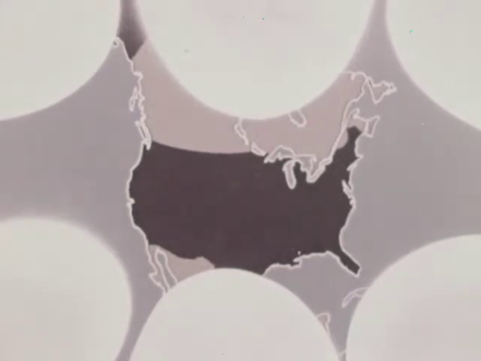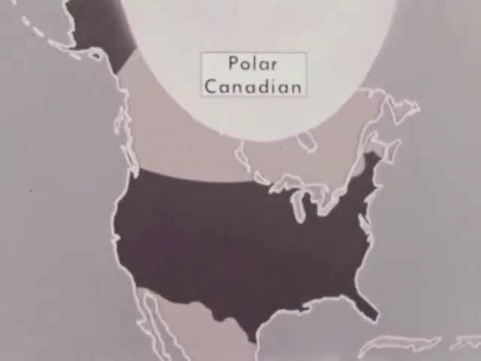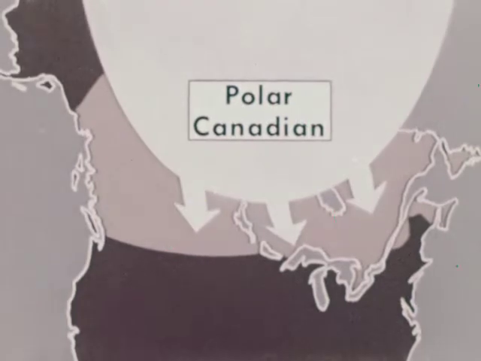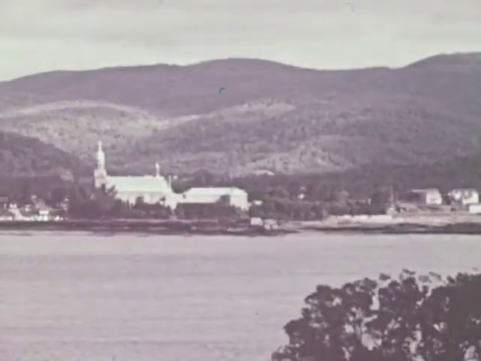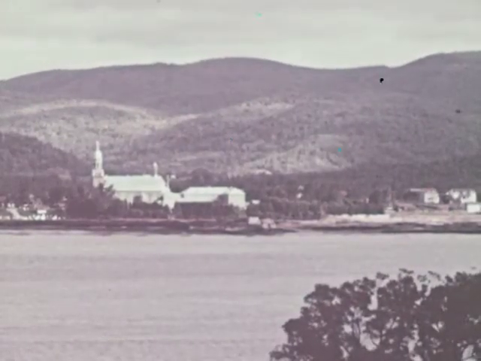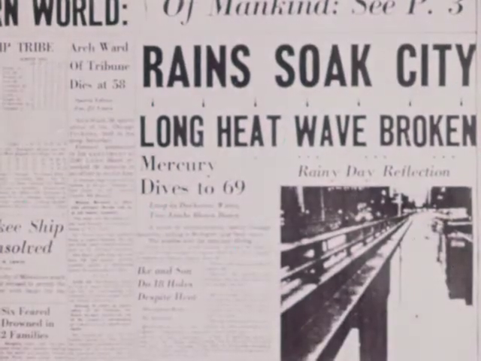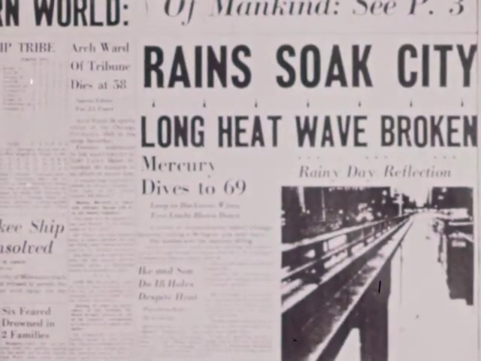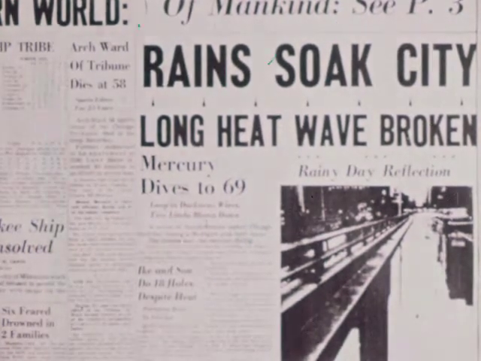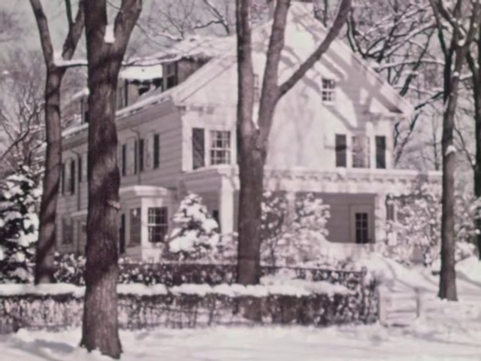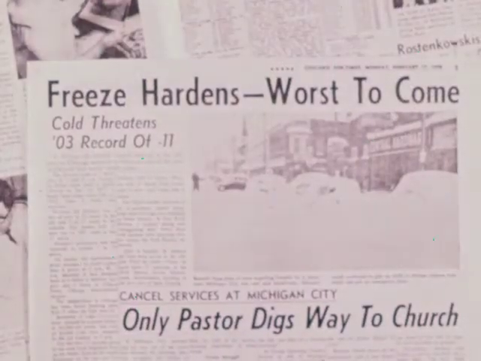One kind of continental air mass is called polar Canadian air. This air mass usually travels southeast across Canada to the northern parts of the United States. In summer, polar Canadian air breaks heat waves, bringing rain, then cool, fair weather. But in winter, polar Canadian air brings severe cold, producing the cold waves that can affect much of North America.